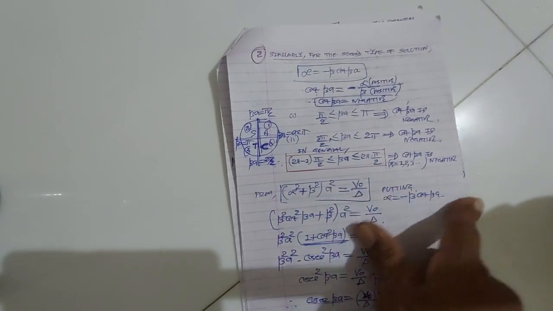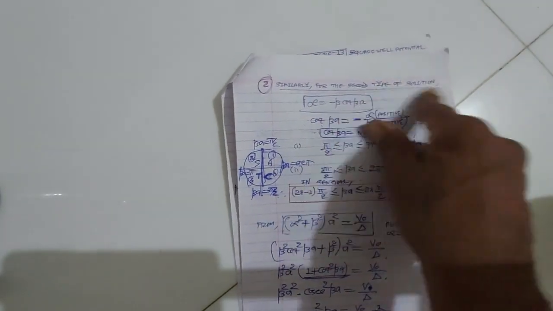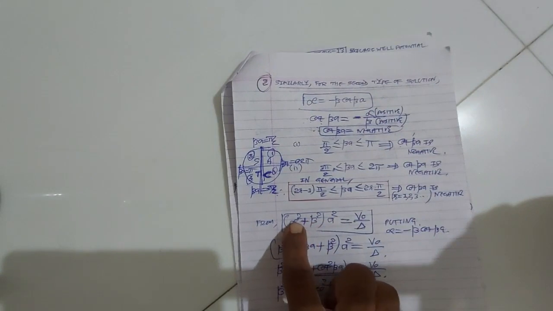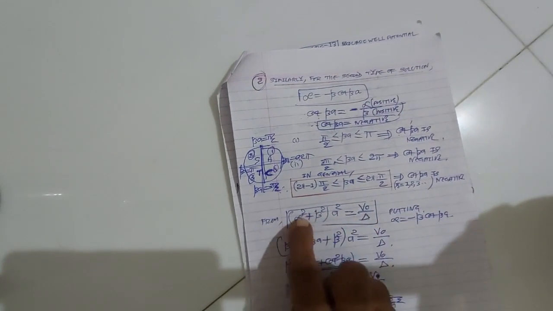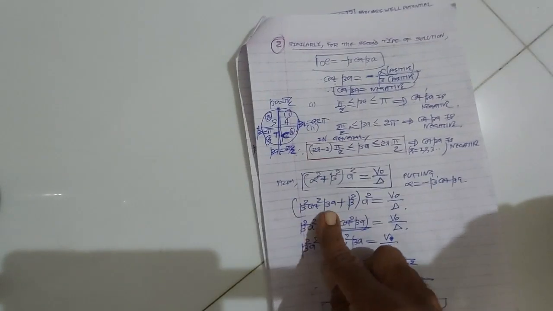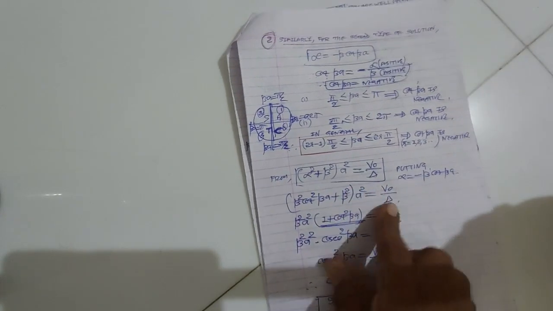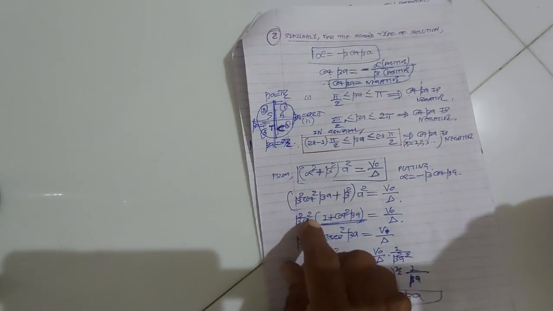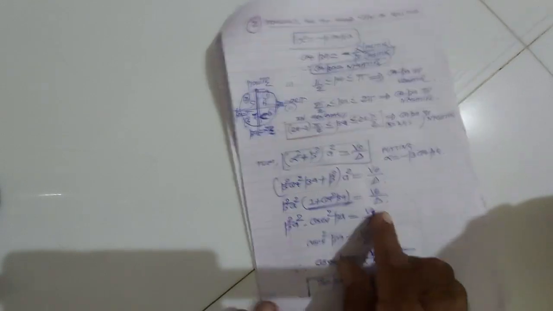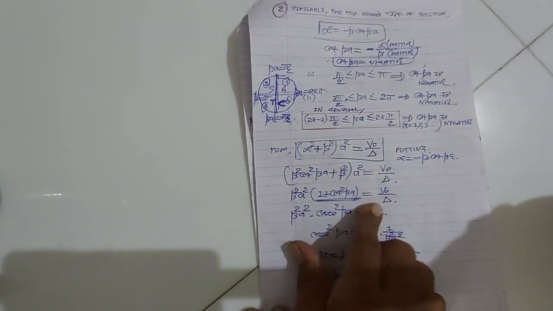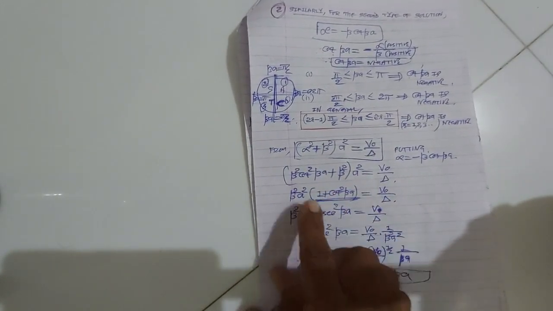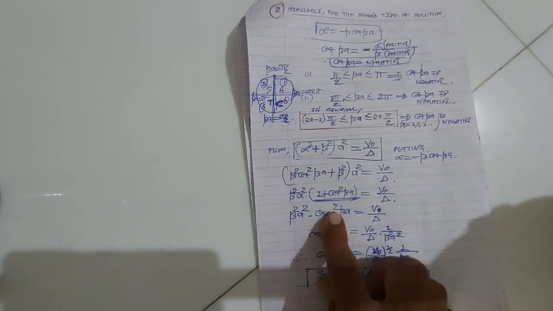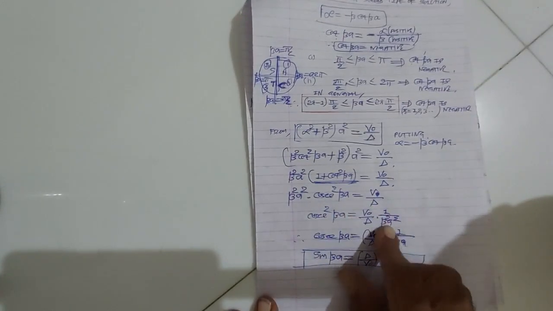is v0 upon delta. Let us put the second type of solution, alpha minus beta cot beta, in the equation alpha square plus beta square into a square is v0 upon delta. We get beta square cot square beta plus beta square into a square is v0 upon delta. Now beta square is common: beta square a square into 1 plus cot square beta is v0 upon delta. What is 1 plus cot square beta a? 1 plus cot square beta is cosec square beta. So cosec square beta is v0 upon delta into 1 upon beta square a square.